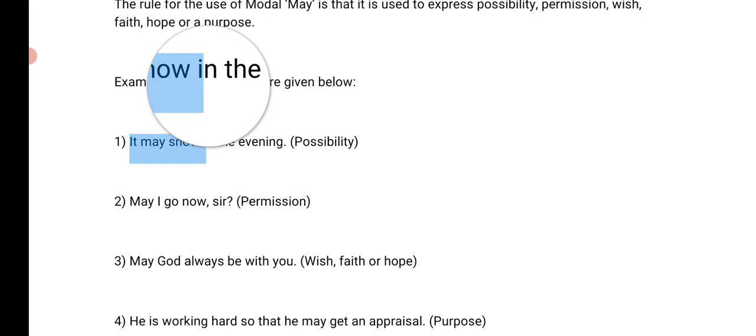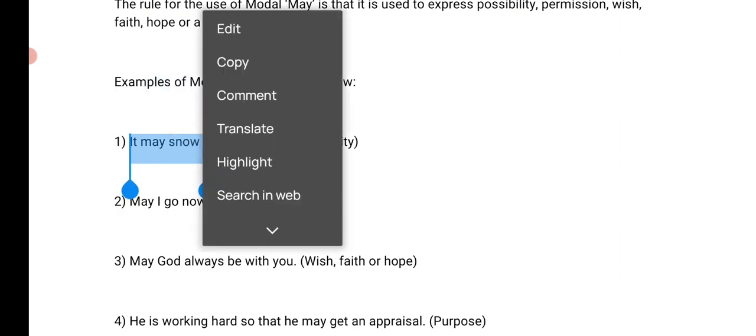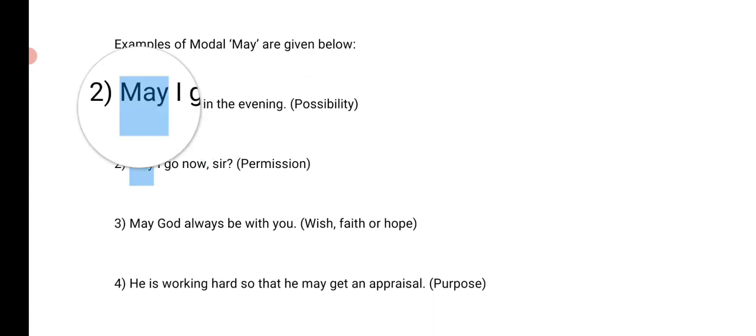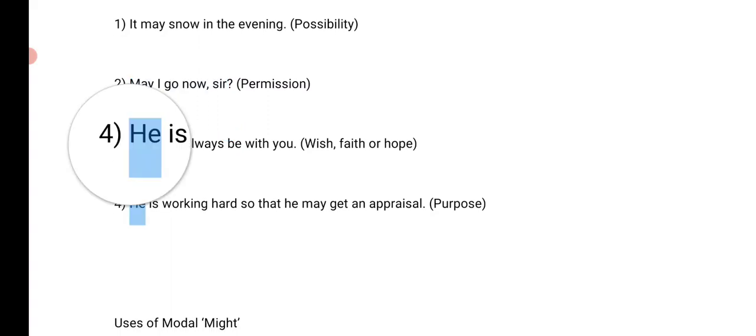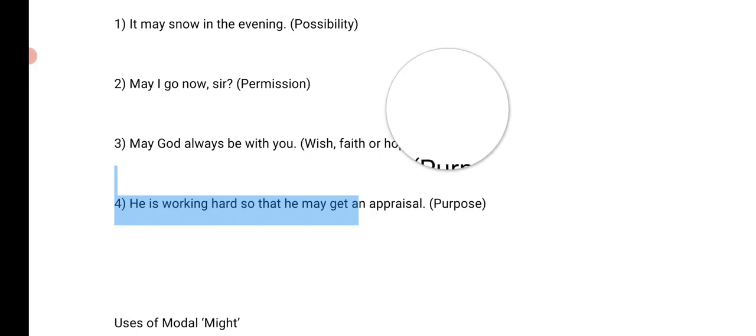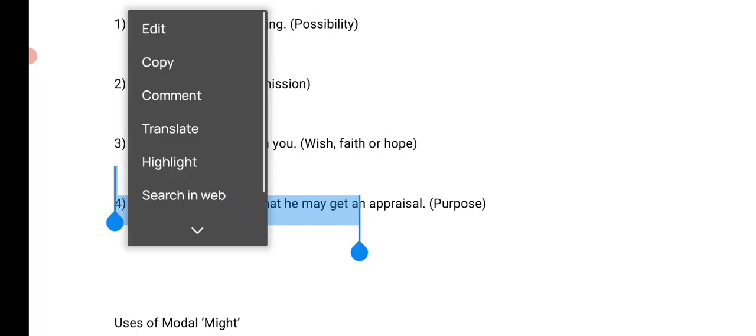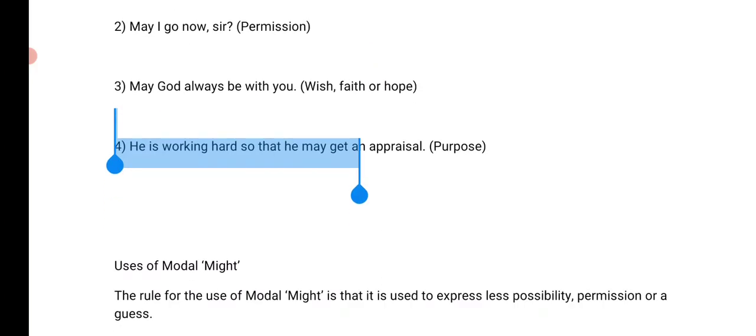Possibility: it may snow in the evening, right? It may snow in the evening, but it is not 100% certain. May I go now? This is permission. I have already discussed it. And faith: may God always be with you. And purpose: he is working hard so that he may get an appraisal, right? He's studying hard so that he may get the highest marks.